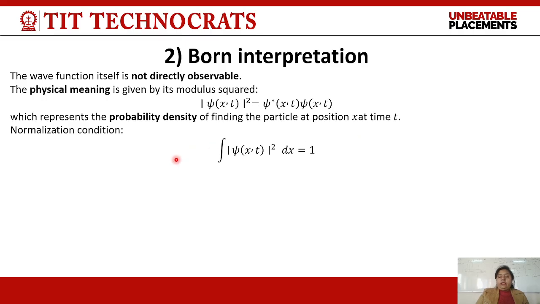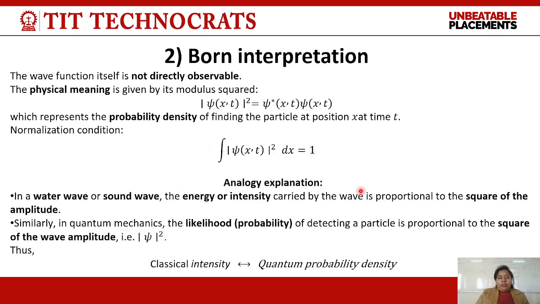The total probability of finding the particle is shown by the integration of psi square dx equal to 1. If the probability is 1, then the value of P becomes 1, and this is known as the normalization condition.